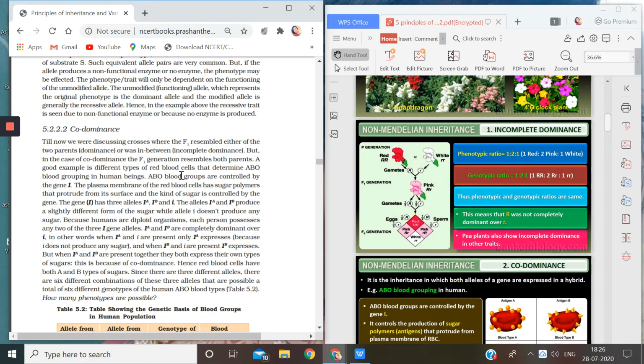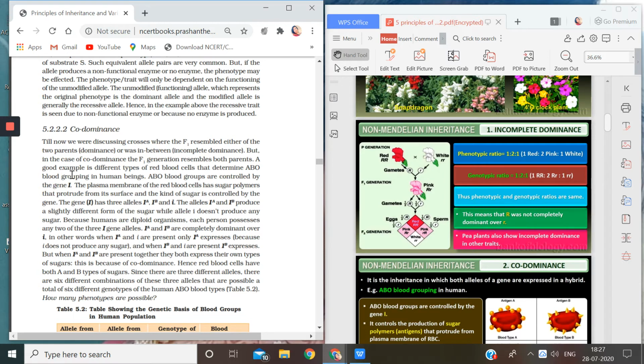Basically, we have four types of blood group: A, B, AB, and O, right? But the AB blood group is the combination of two alleles. So basically, we have three types of blood group: A, B, and O, which are controlled by a particular gene called I.